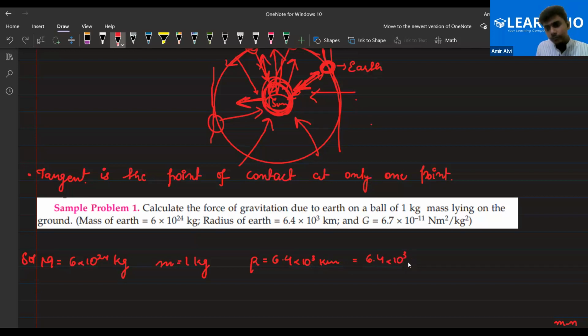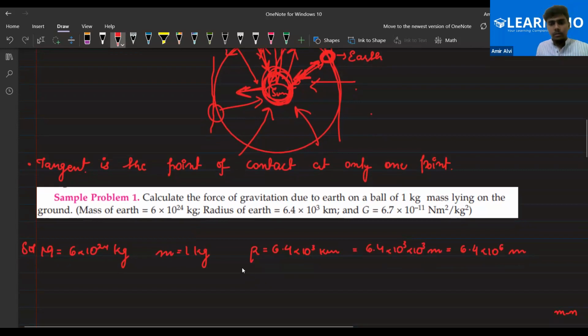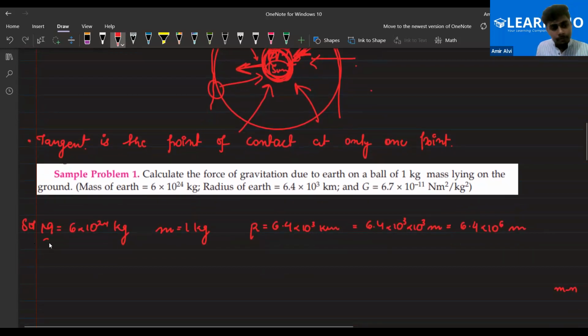6.4 into 10 to the power 3 into 10 to the power 3 meter, that is equal to 6.4 into 10 to the power 6 meter. Okay, that is great. And the value of G. You have to write all the values specifically, right? So 6.7 into 10 to the power minus 11, and do not forget to mention the units: Newton meter square per kg square.